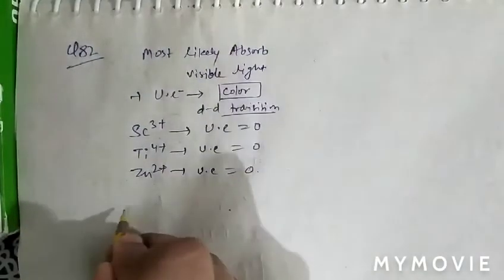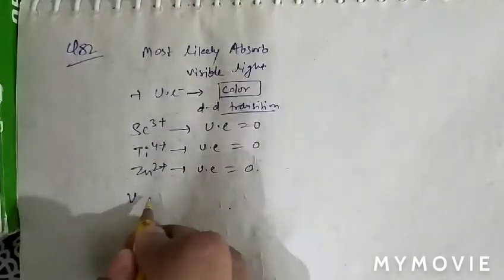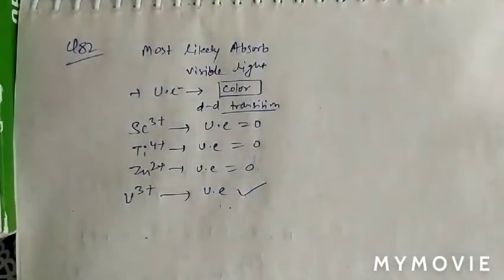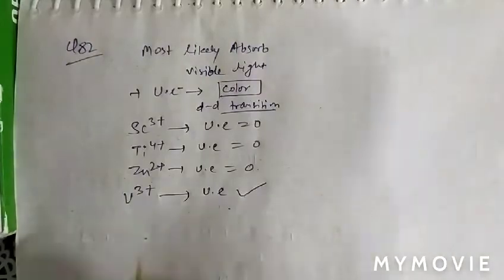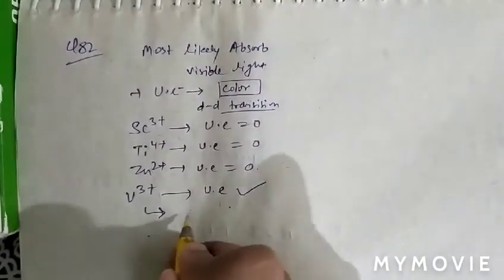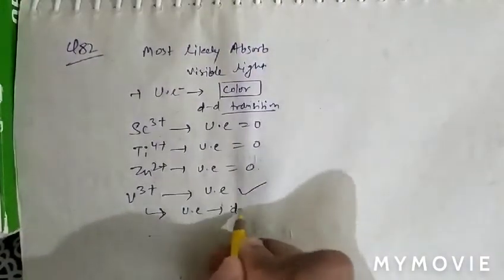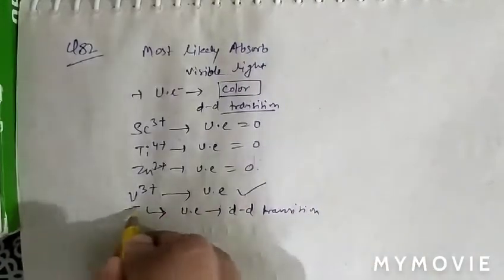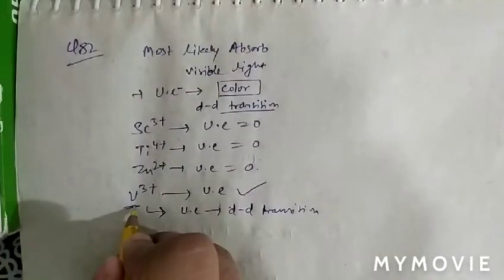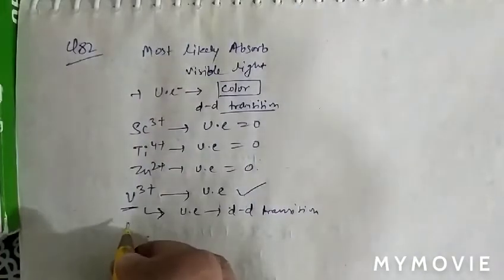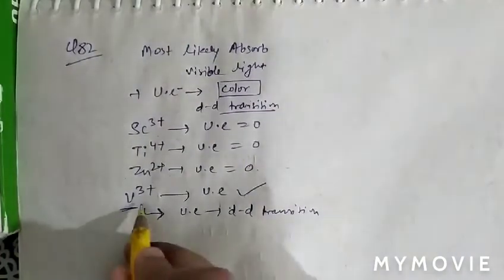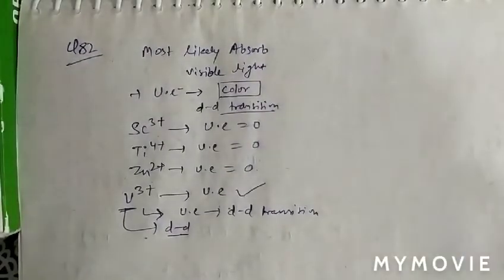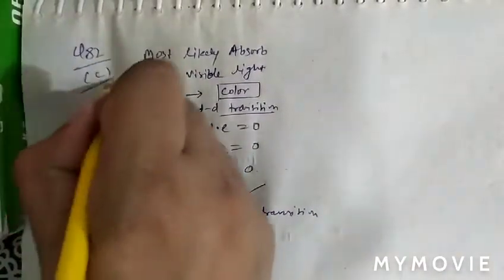So only in the case of vanadium is an unpaired electron present, therefore d-d transition occurs. Hence only this will absorb visible light. So d-d transition occurs only in V3+ due to unpaired electrons. So question number 82, option C is correct.